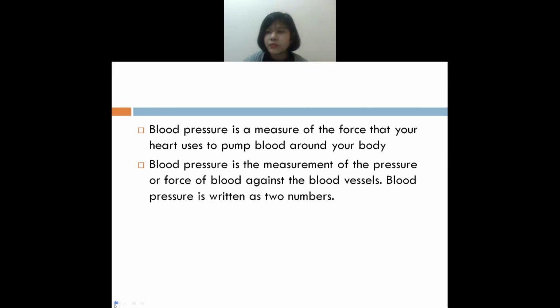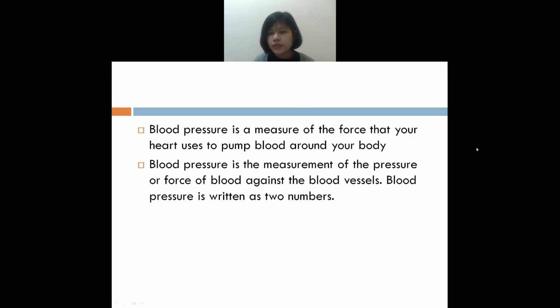Okay, what do you mean by blood pressure? Blood pressure means what? From the name itself, pressure. Someone is giving pressure, isn't it? So who is giving pressure? The blood. Understand? So the blood is giving pressure into the heart. How? When your heart pumps.